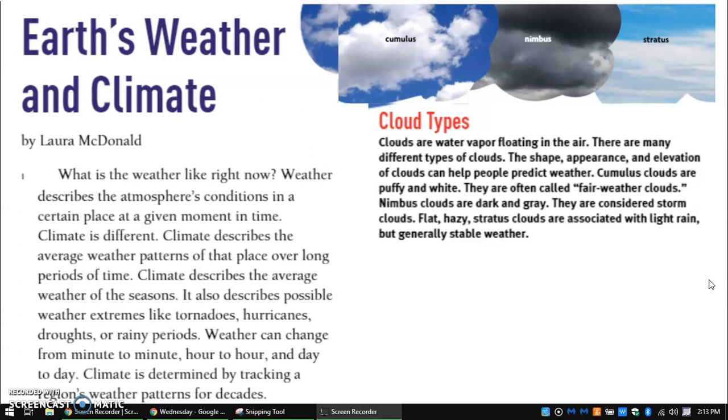Weather can change from minute to minute, hour to hour, and day to day. Climate is determined by tracking a region's weather pattern for decades.